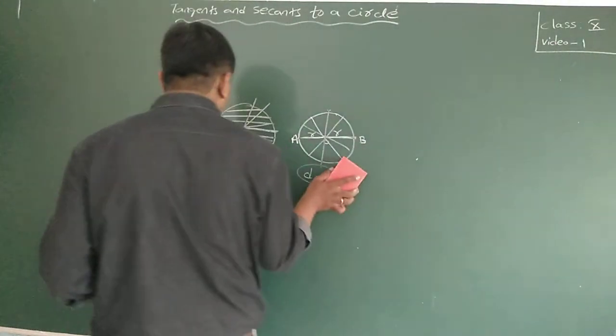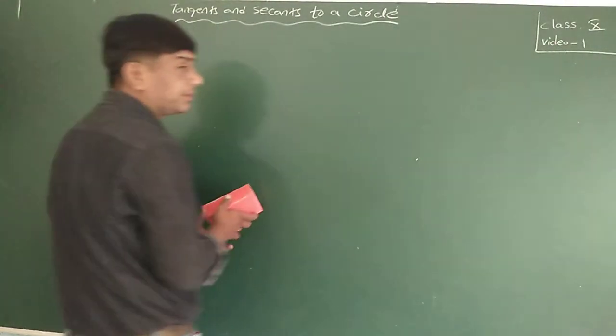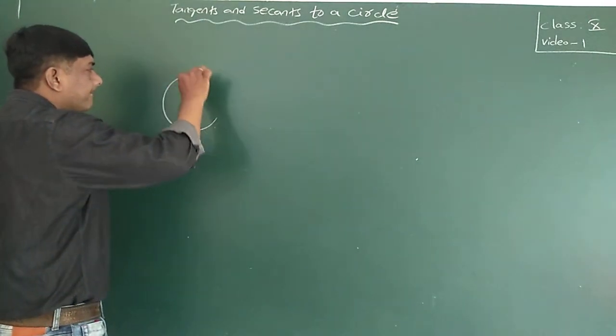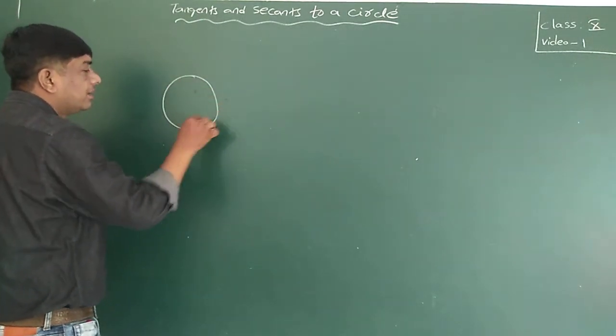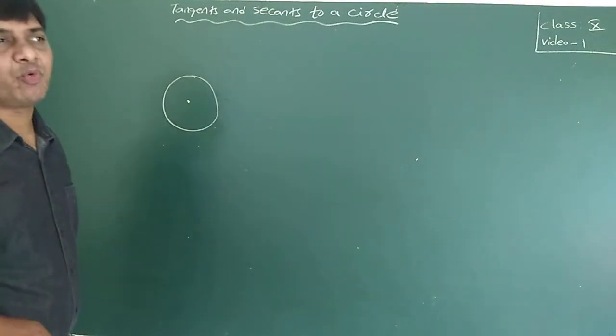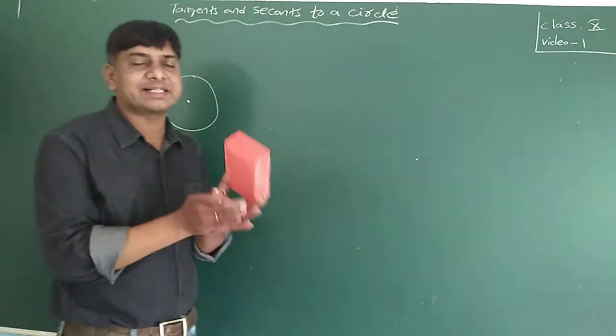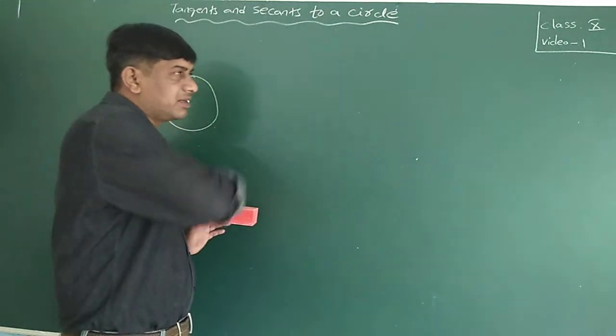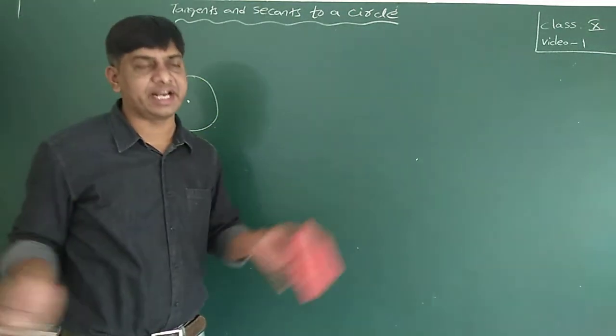Okay. Now, in a circle, if I ask you to draw a circle and draw one line, a line doesn't have any end points. You can extend it in both directions.